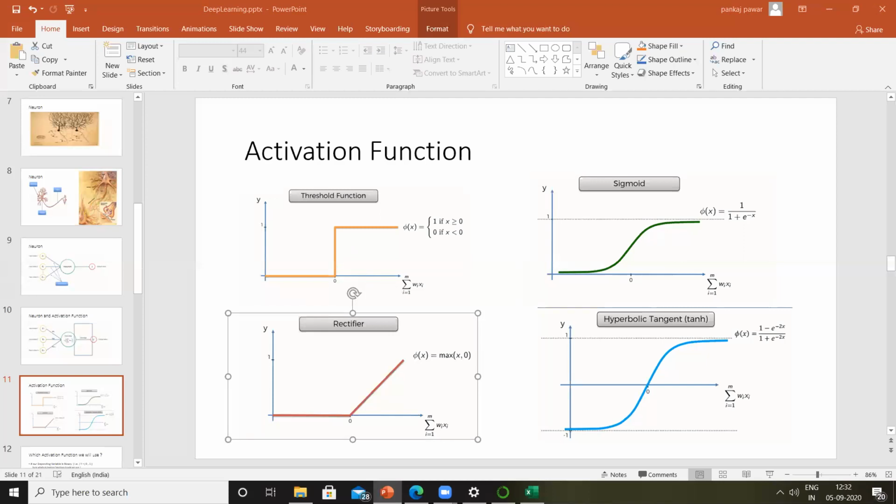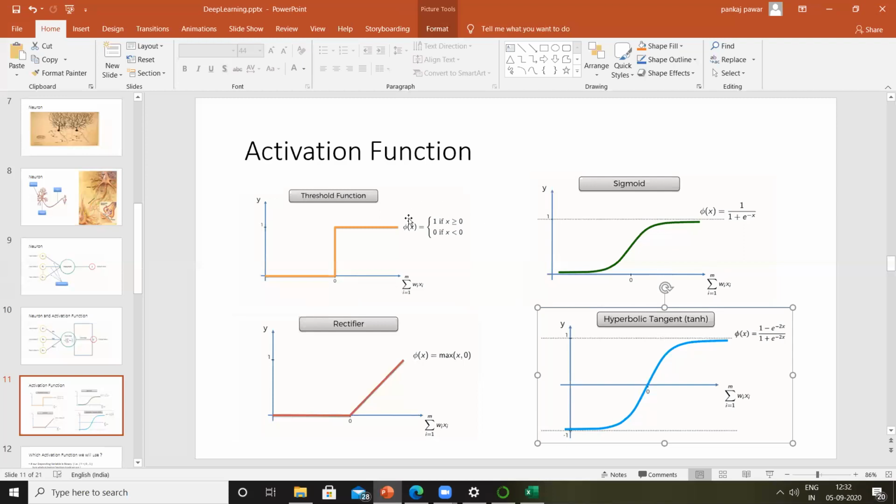Perfect. And another kind of activation function we have is hyperbolic tangential. Now, in the case of hyperbolic tangential, your output ranges from -1 to 1, and it is in this structure. So initially it is -1, then it goes to 0, and then it goes to 1.